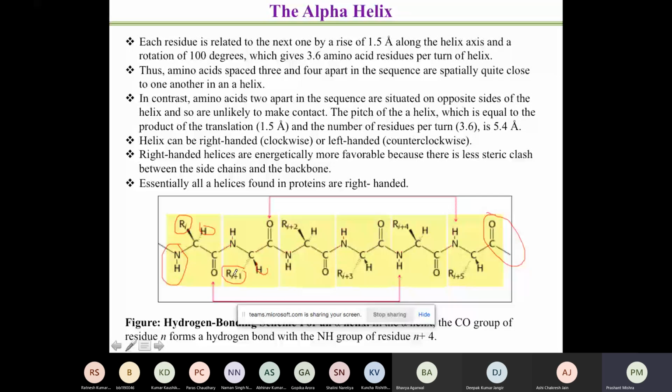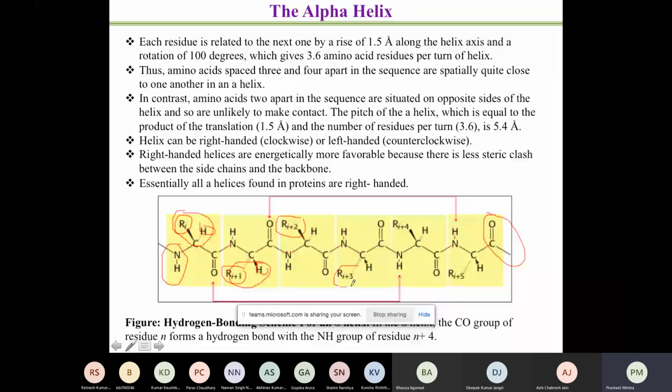Now, what you are looking at is that one of the side chains is on this side and another side chain is on this side. Why is it so? You have learned that there is a trans form in which the amino acid has the distribution of R groups. So that is what you see, R group one on this side, another on this side, and this avoids the steric hindrance in the chain.